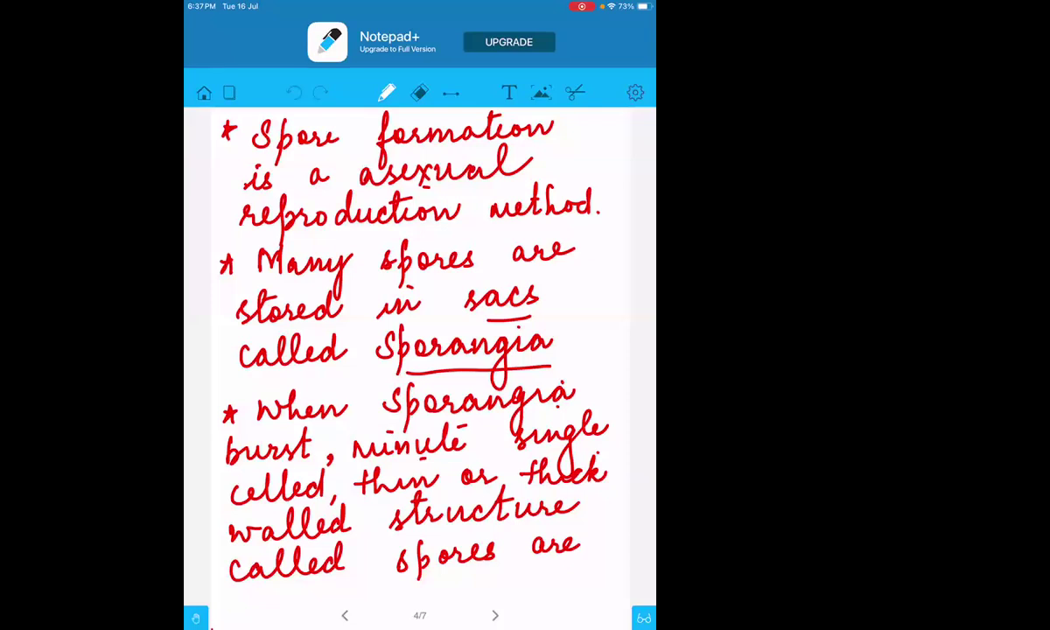They will start dispersing because of air, wind, and water. When they disperse, they will wait for the desirable condition, the moist condition. Once they get those conditions, they will start germinating and reproducing there. One more thing: one more kind of question they can ask is, name the single cell structure present inside the sporangia. What is that called? Spores, correct.